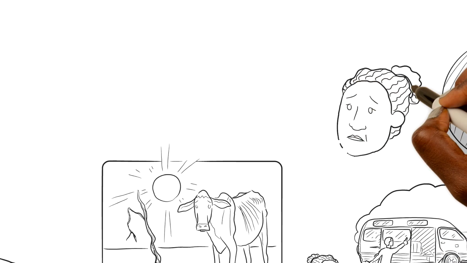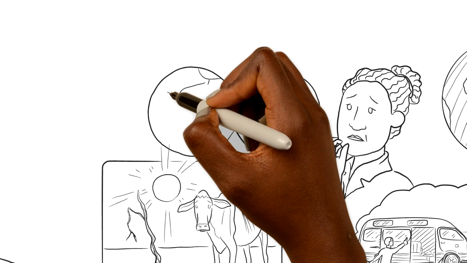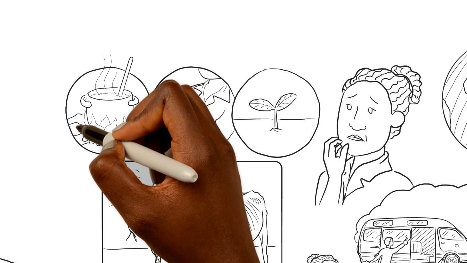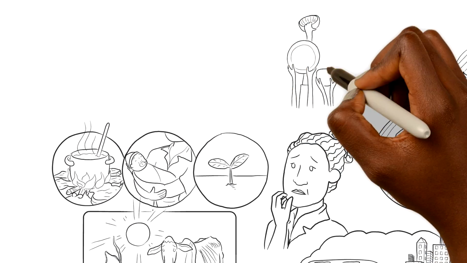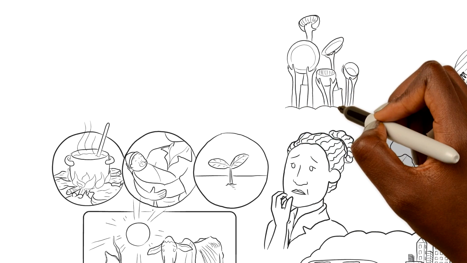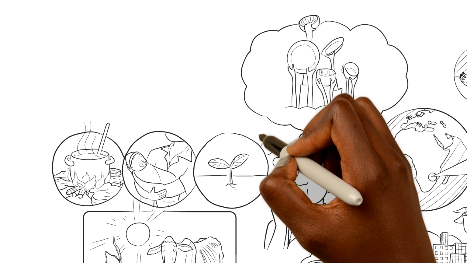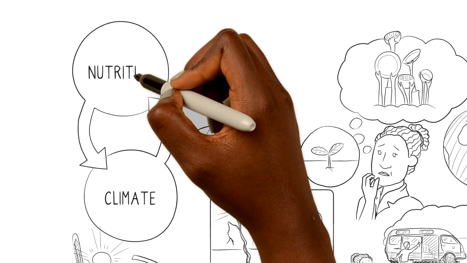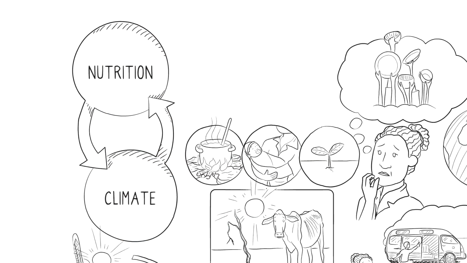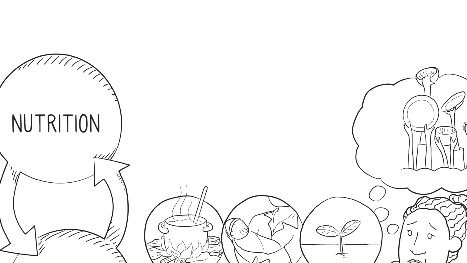Jane is struggling to balance farming practices, childcare, and household tasks. Almost half of the children in Jane's village are malnourished, and she is worried about the health of her own children. Climate and nutrition are interlinked. How? Let's take a closer look.